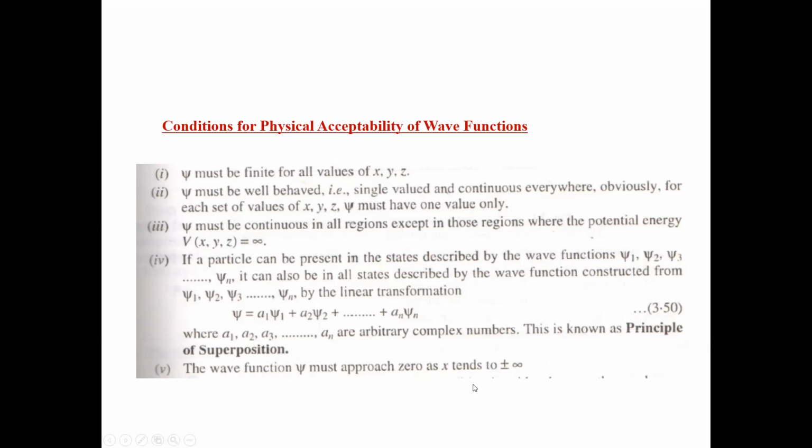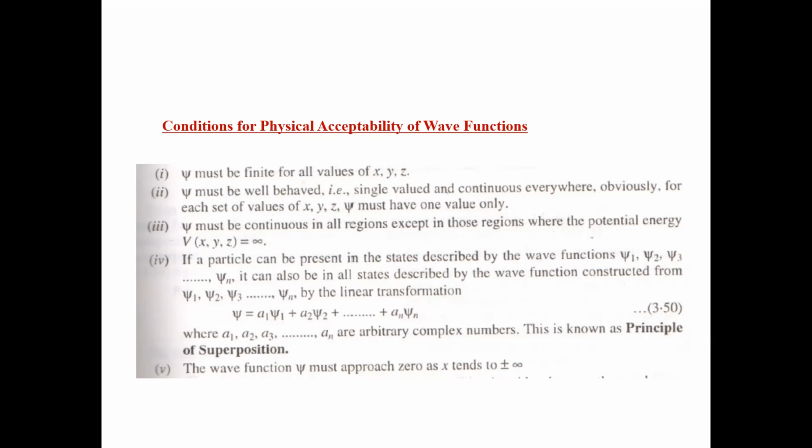The smaller x is, the greater the probability of finding the particle. But when x is very large, suppose x tends to infinity, minus or plus infinity, the probability becomes almost zero, that is, the wave function also goes to zero. In both regions, minus infinity or plus infinity, the probability will become zero there, that is psi will also be zero there.